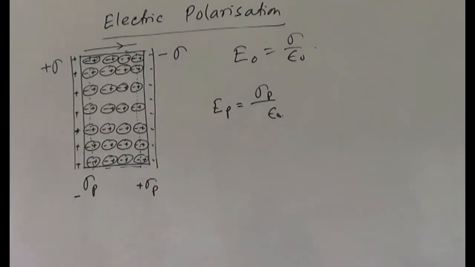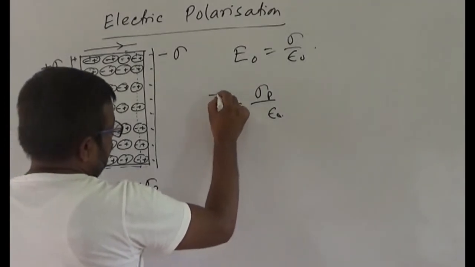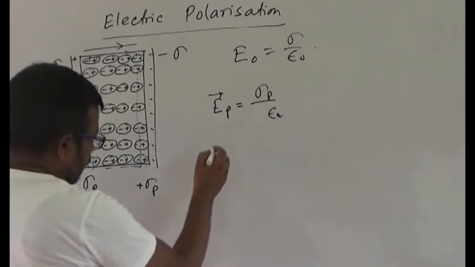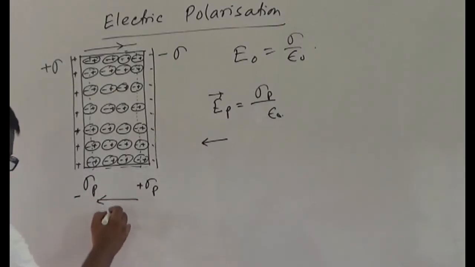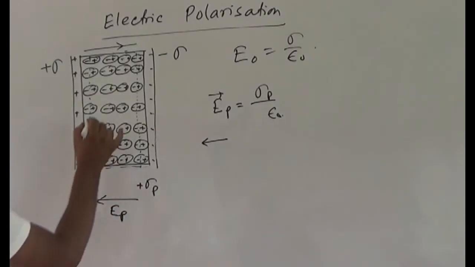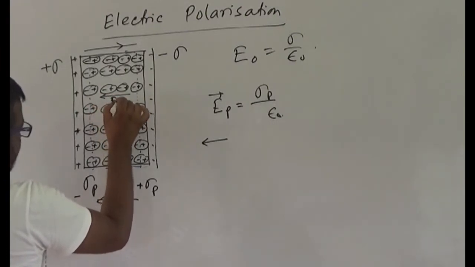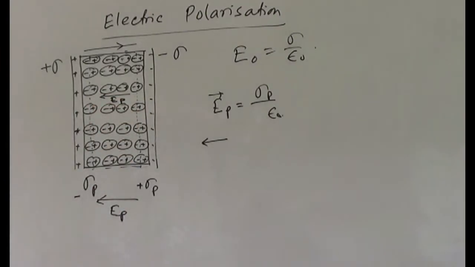So the electric field developing inside the dielectric, which is called the induced electric field, is equal to sigma p by epsilon 0, and it is in the direction opposite to the external electric field. This positive charge is negative charge. Therefore, this will be the EP. That means here there is an induced electric field EP, which is in a direction opposite to the external electric field.